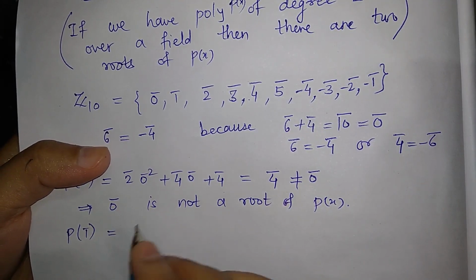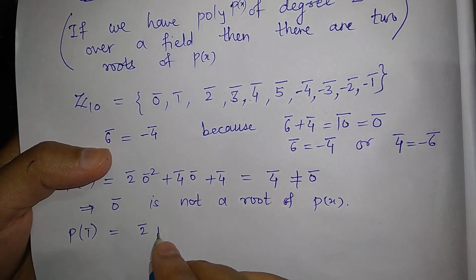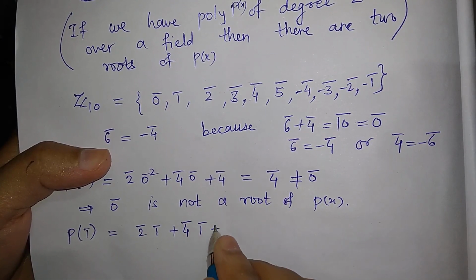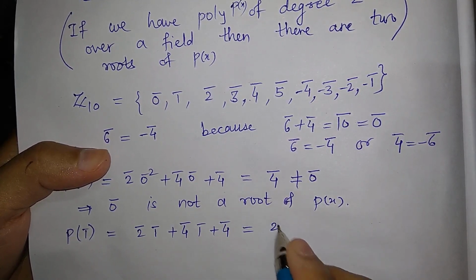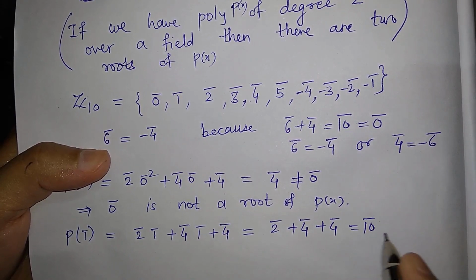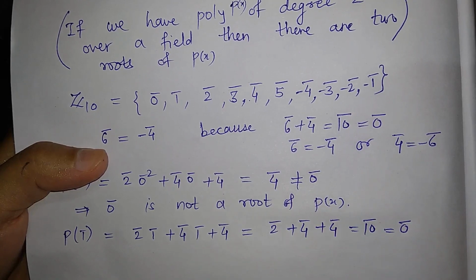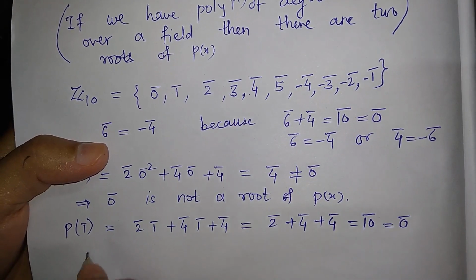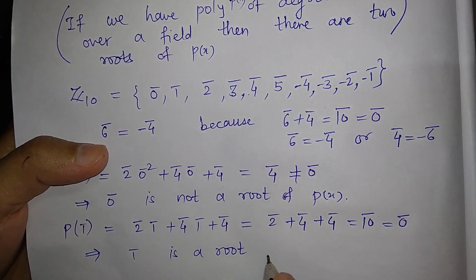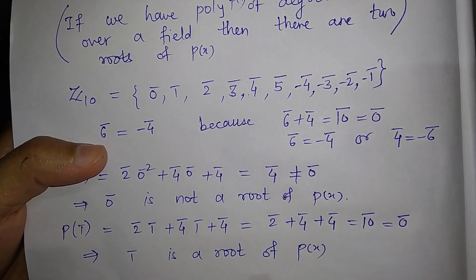So what is p of 1 bar? It is 2 bar into 1 bar square, which is 1 bar, plus 4 bar into 1 bar plus 4 bar, which is equal to 2 bar plus 4 bar plus 4 bar, which is 10 bar, and which is equal to 0 bar. Okay, so this gives us that 1 bar is a root of p of x.